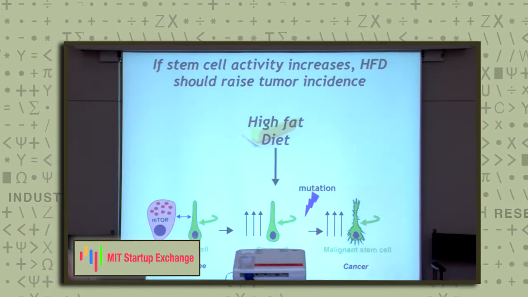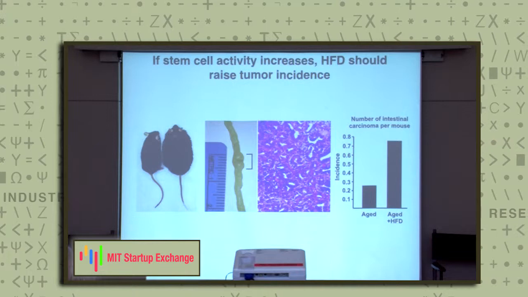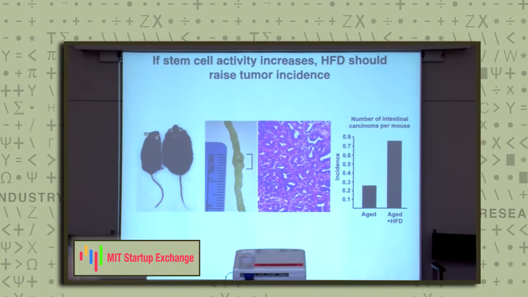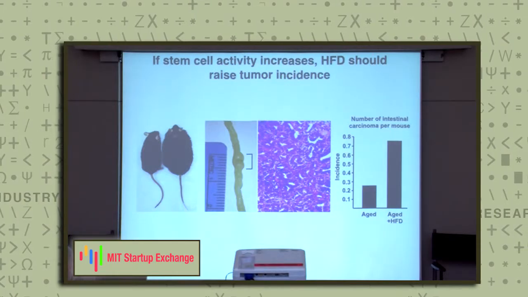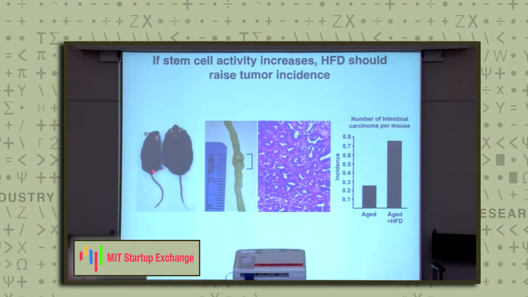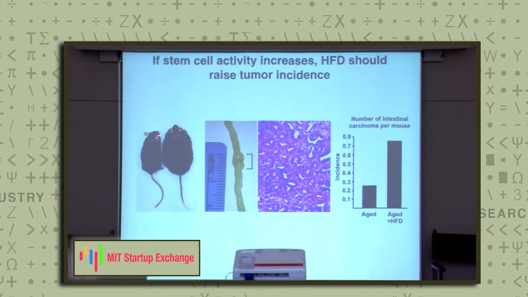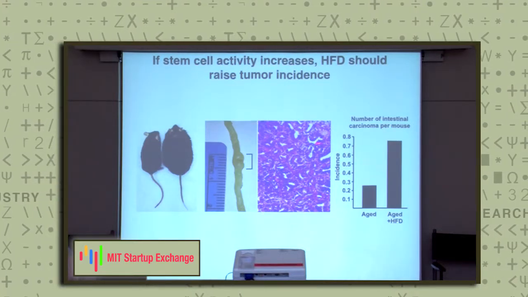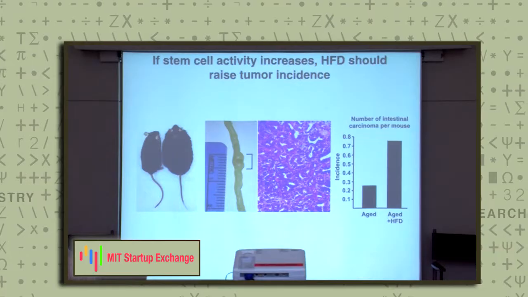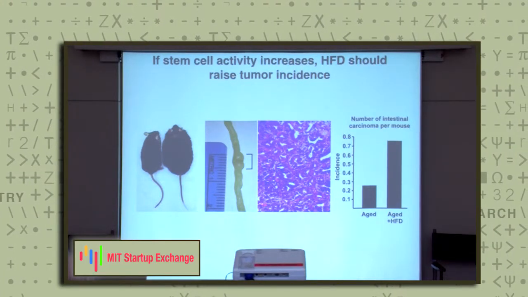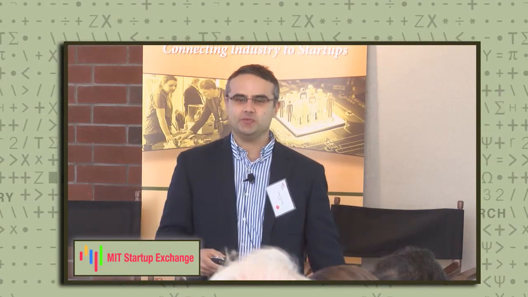And just lastly, a prediction would be that mice on a high-fat diet, like human counterparts who are obese, should develop more intestinal tumors, and that's in fact the case. So a mouse on a high-fat diet is larger than its control-fed counterpart, and a large fraction of these mice actually develop these invasive intestinal tumors. And these tumors are very similar in morphology to what one observes in human patients.